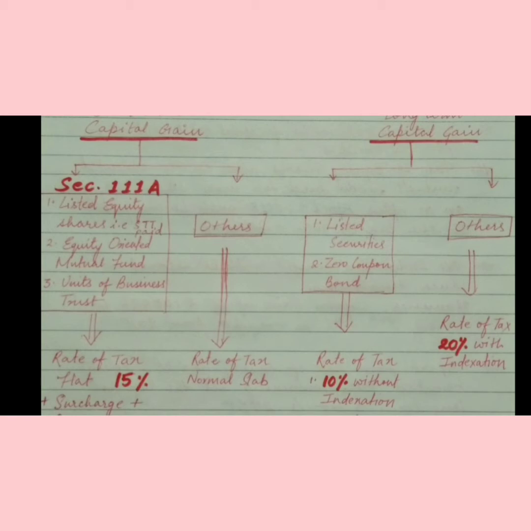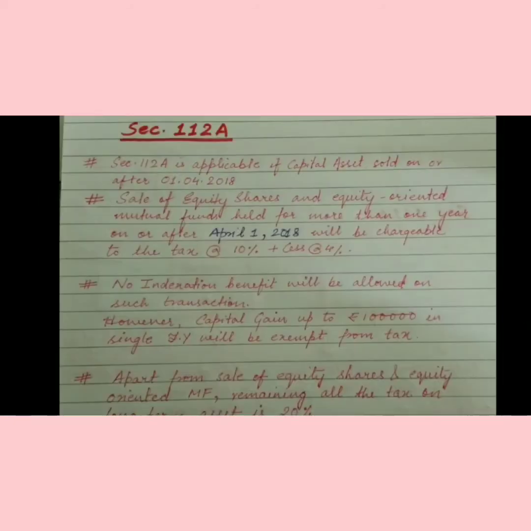Now one new section has been inserted with effect from 1/4/2018 with regard to long-term capital gain, that is section 112A. We will discuss it now. Here is section 112A.